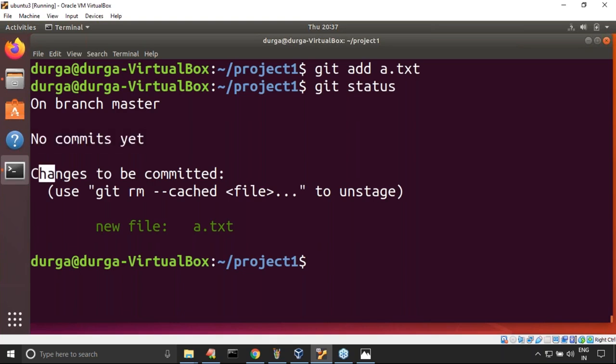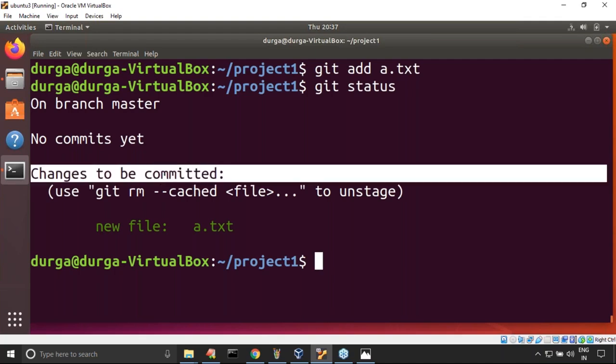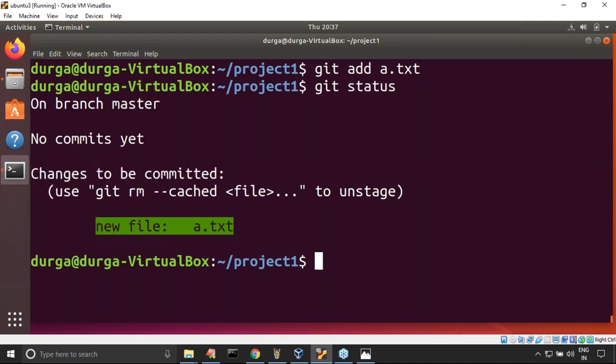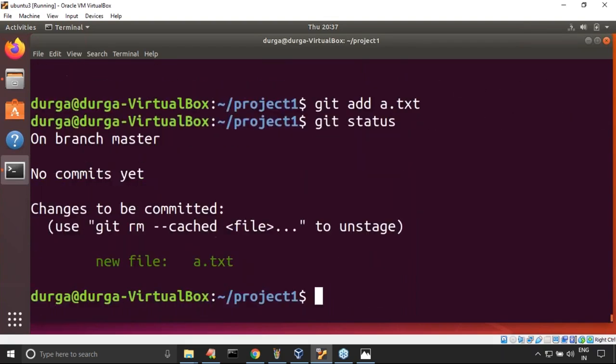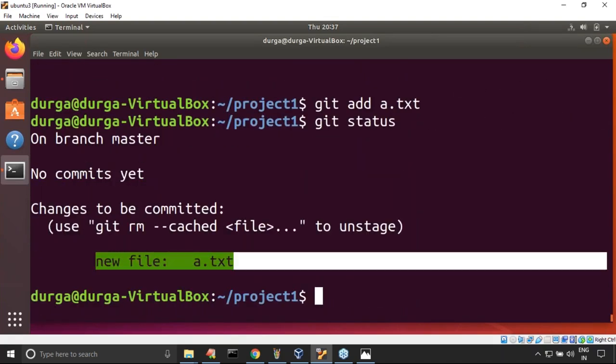Changes to be committed. Earlier the file was in the red color, but suddenly it became green. Now the file is said to be in the staged state, because this file is available in the staging area.